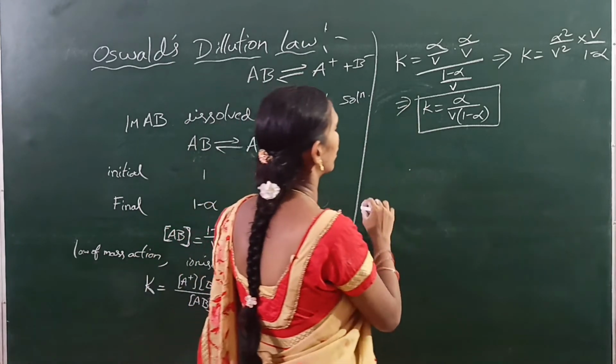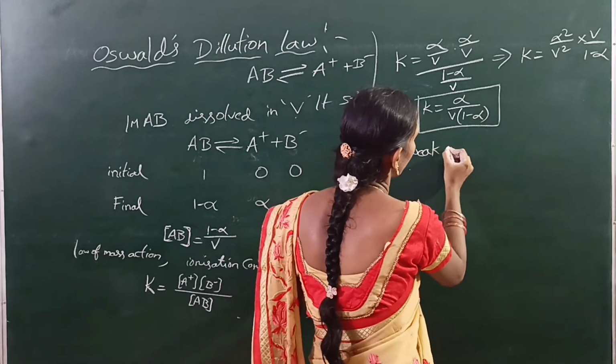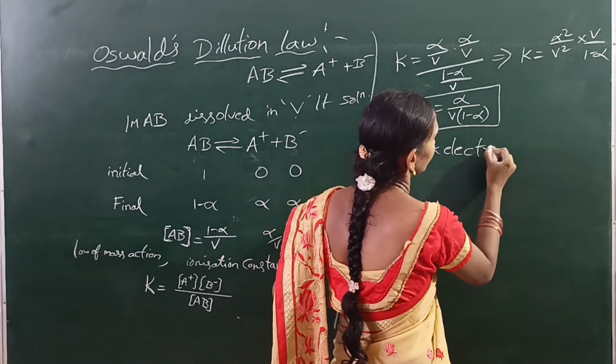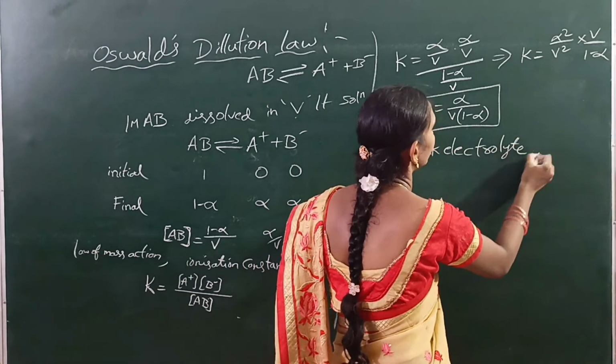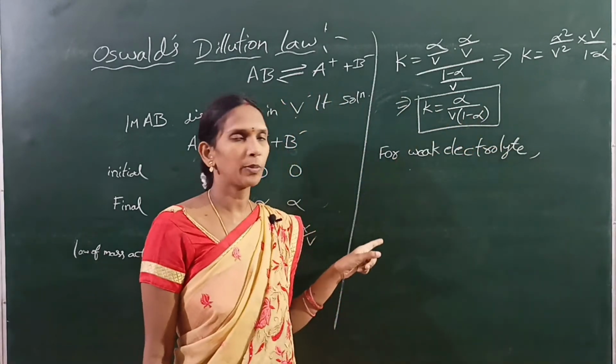Next, for a weak electrolyte, 1 minus alpha can be neglected in the denominator.